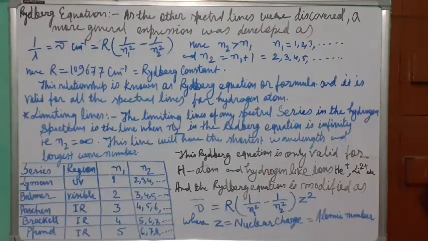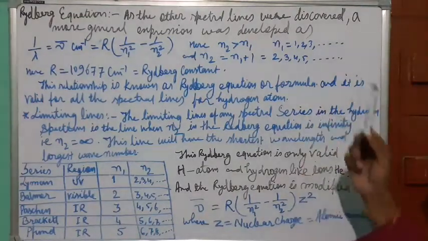Lithium has 3 electrons, and after removing 2 electrons, lithium will have only 1 electron. So after removing 1 electron here and 2 electrons here, these two become 1 electron systems.